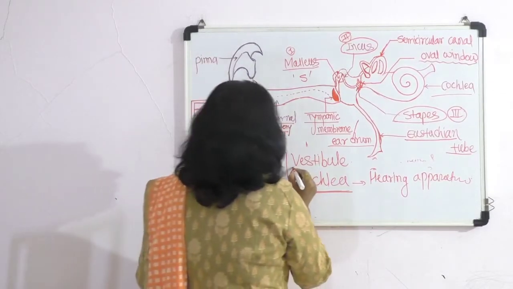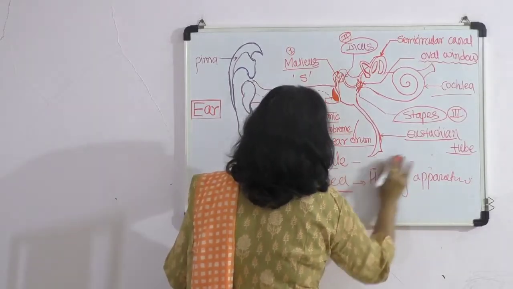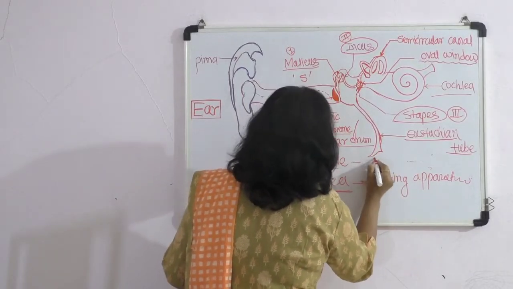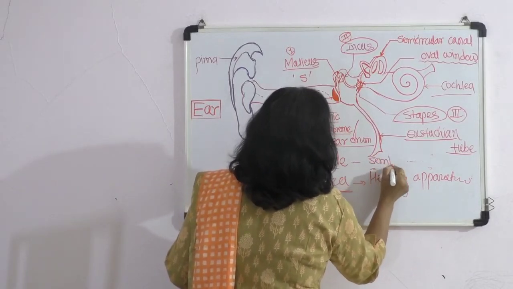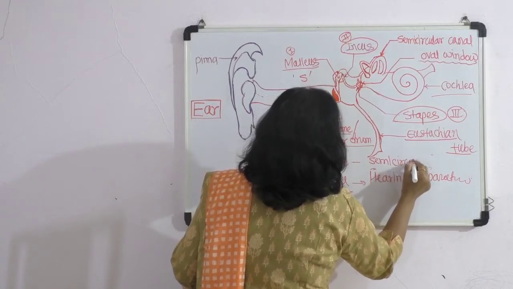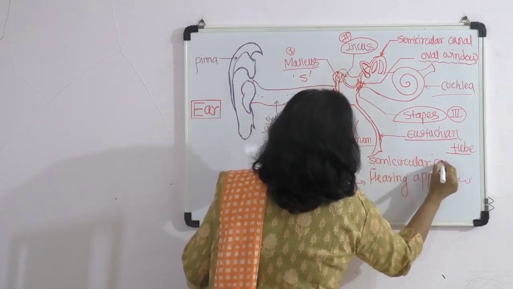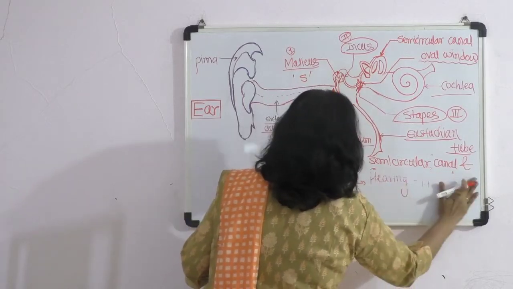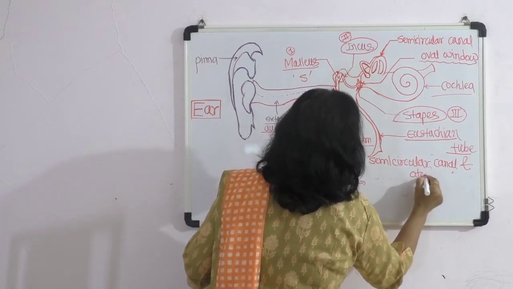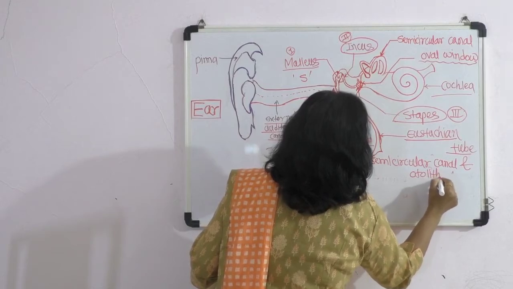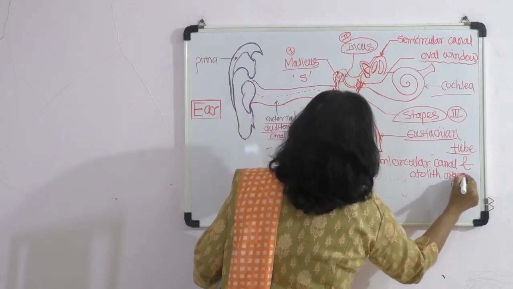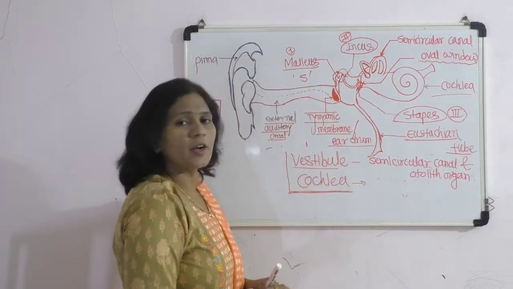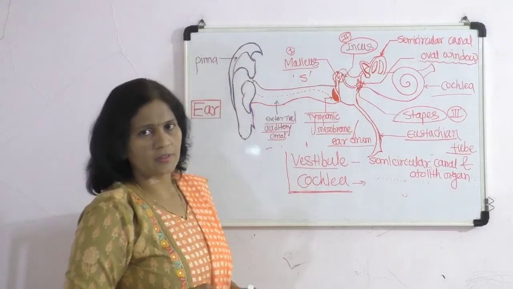And then the vestibule is related to important structures called the semicircular canal and otolith organ. Semicircular canal and otolith organ.